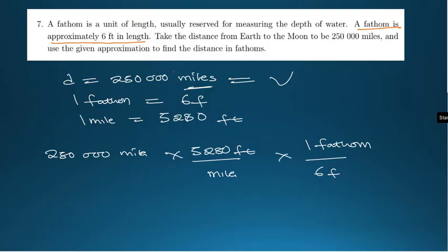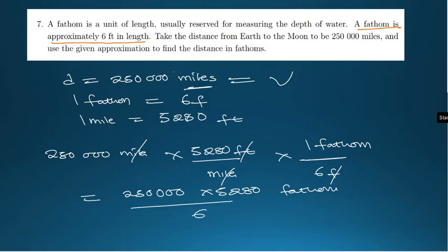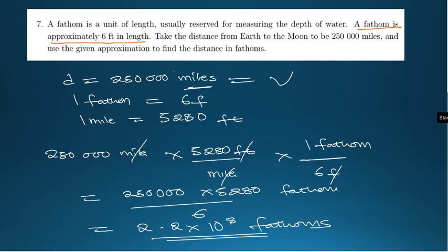So our aim was to cancel feet also, and feet will go. What we are going to remain with now is 250,000 times 5,280, and we remain with fathoms. Then here we are dividing by 6. So our answer now is going to be 2.2 times 10 to the power 8 fathoms. Very simple, guys. Very simple like this.